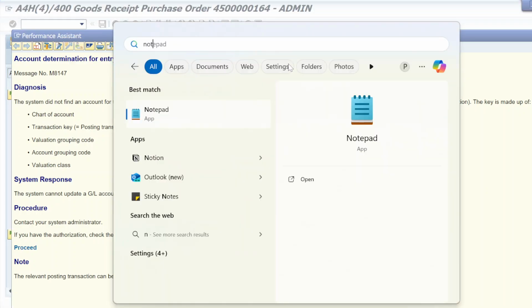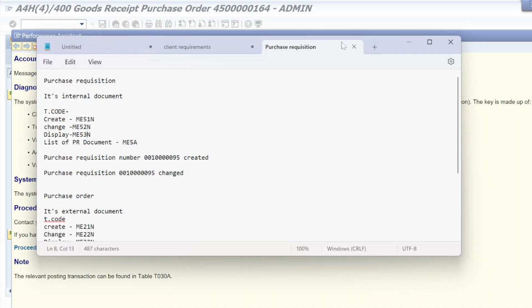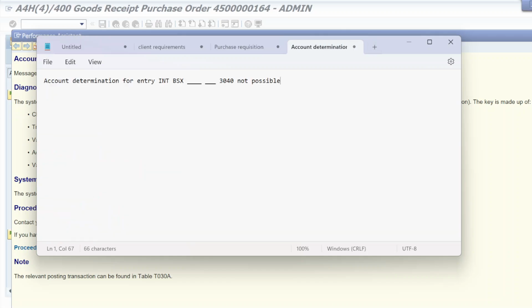and paste it in notepad. Okay, let me open a new one. So this is how you can resolve this type of error or ticket. As a support consultant, you need to resolve those tickets. It will be your task to resolve these support tickets, right? So account determination for entry, this is not possible. This is a functional error that must be resolved by a consultant. So how are we going to resolve that? Simply, we will resolve that in the OBYC code.